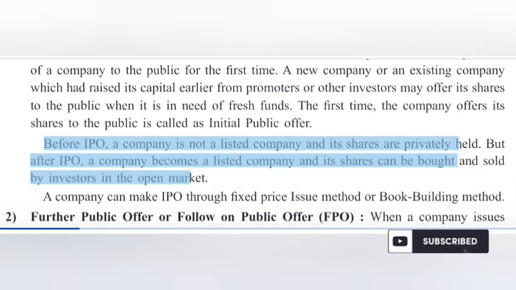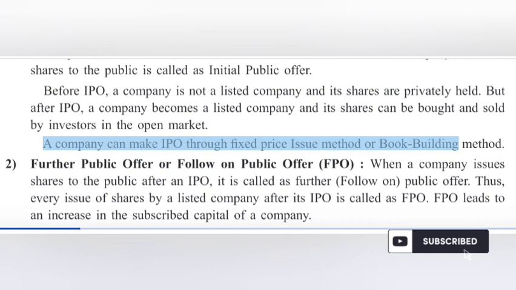Before IPO, a company is not a listed company and its shares are privately held. But after IPO, a company becomes a listed company and its shares can be bought and sold by investors in the open market. A company can make IPO through fixed price issue method, a book building method.